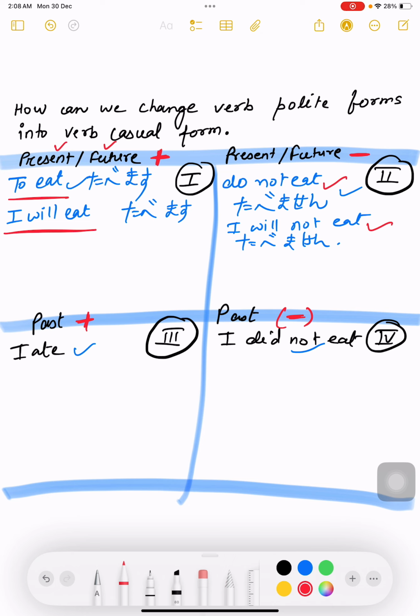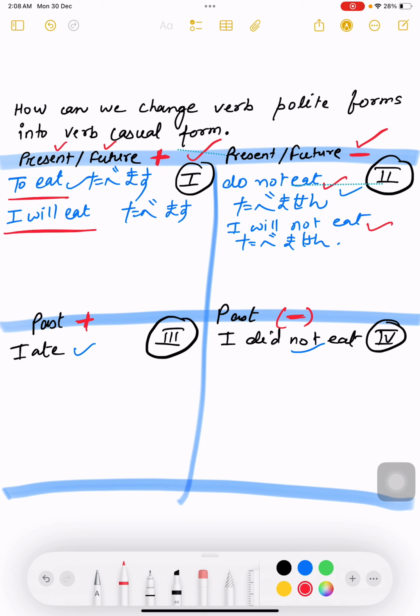Can you change tabemasen into casual form? Before applying any rule, you need to check which quadrant tabemasen falls under. Tabemasen falls under the second quadrant, so you will apply the rule of the second quadrant. If I say change tabemasu into casual form, you will first check the quadrant. It is falling in the first quadrant, so only the rule which comes in the first quadrant is applicable.